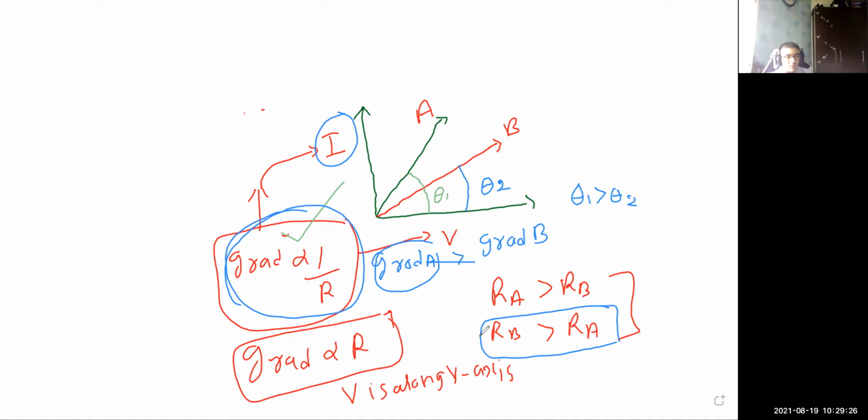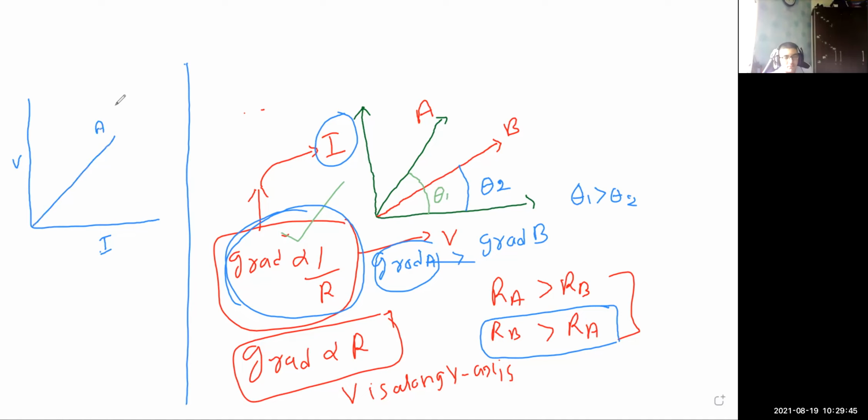Now let me reverse this situation, children. The same question. I have to clear this screen, I don't have the space. On the left hand side, I can find some space. So I draw the same graph, but now V is along the y-axis and current is along the x-axis, with the same metal A and the other metal B. The question is the same: which one has higher resistance? Is RA greater than RB, or RB greater than RA? Identify.